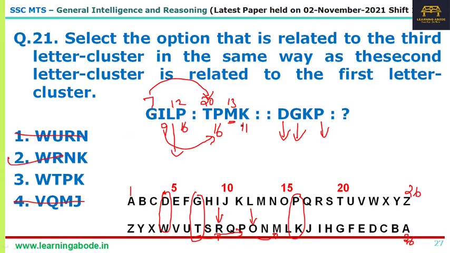But if you want to confirm for the next alphabet as well, K straight to K in the reverse order is P. 2 letters to the right of P is N. So WRNK is the answer for question number 21.